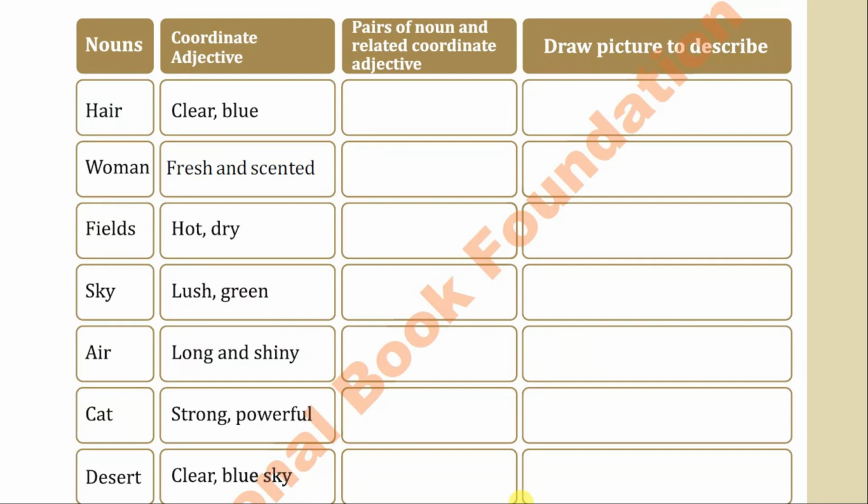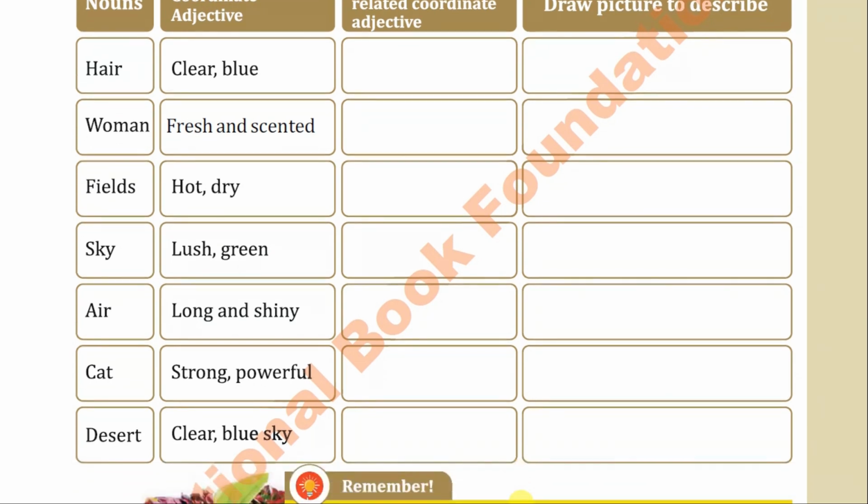Next is fresh and scented air. Next is hot, dry desert. Lush green fields. Long and shiny hair. Strong and beautiful women.